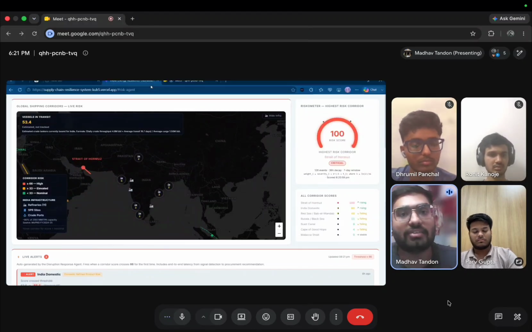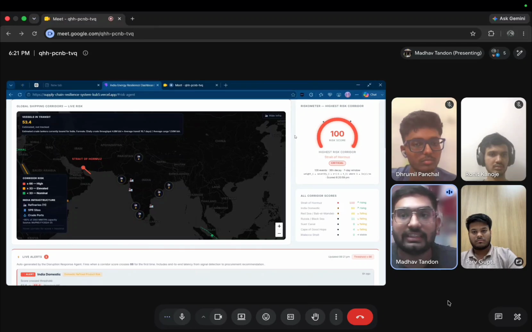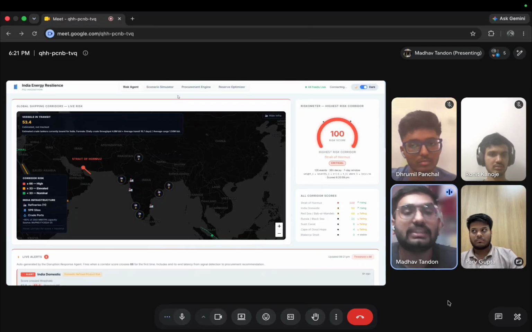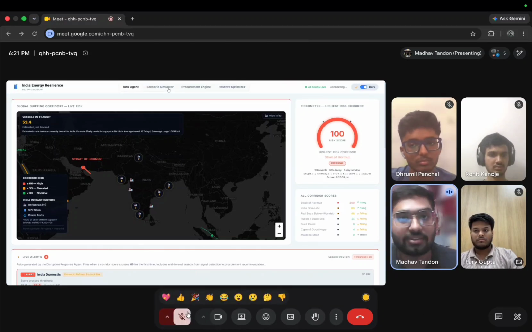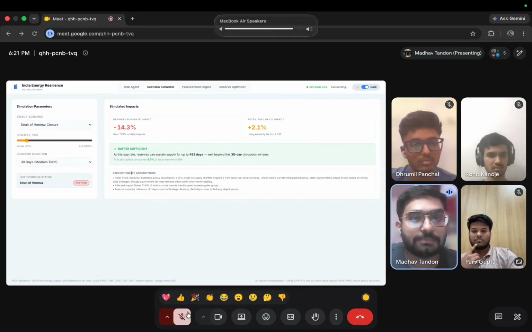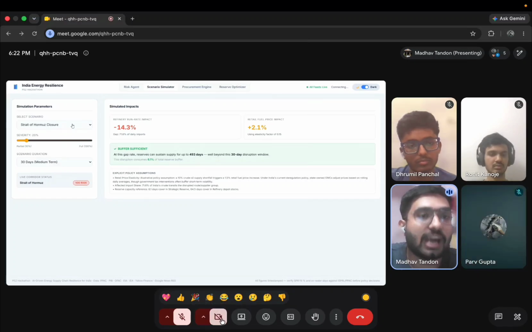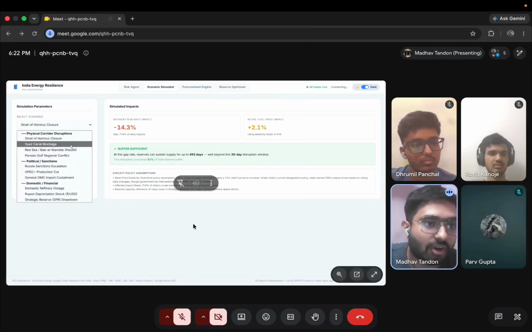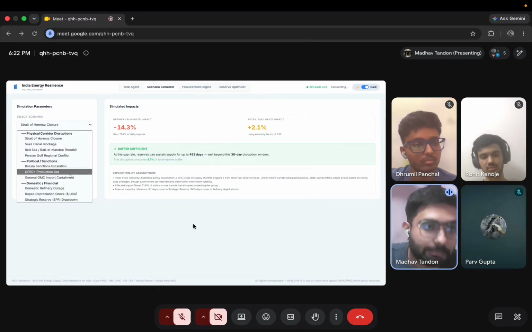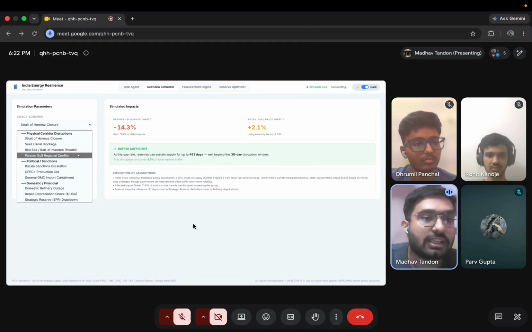Then the minister will ask, okay, we have seen the risk, what will be the next step? Then comes our scenario simulator. This scenario simulator tells us what will happen to the Indian retail fuel price as well as the impact on imports. For example, here we have selected the Hormuz closure, and here we have all the important impacts and scenarios which will have an effect on Indian crude imports.